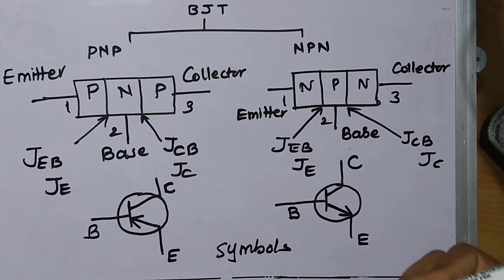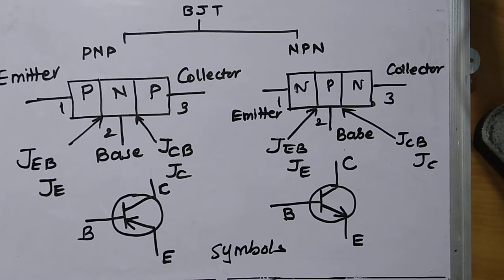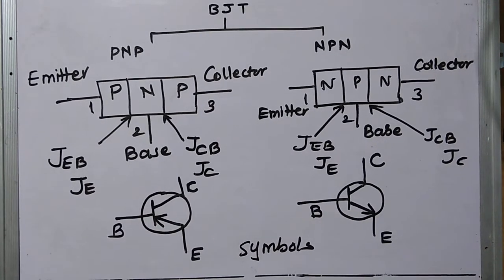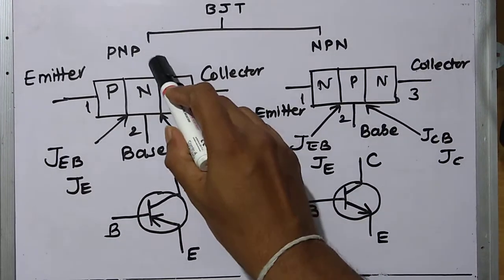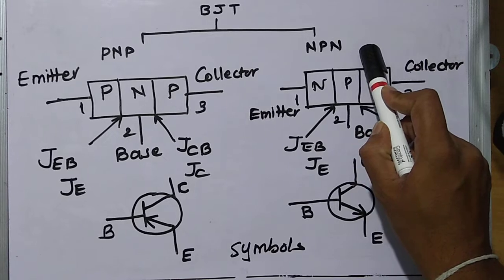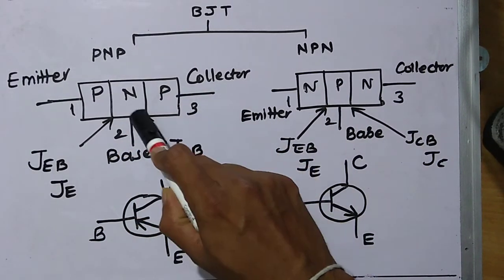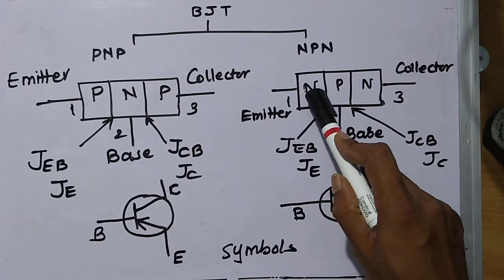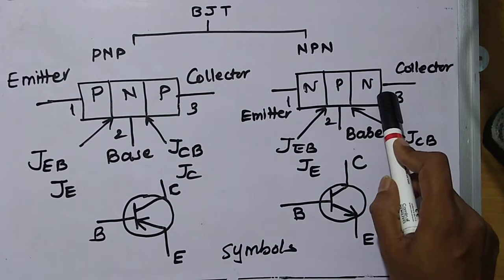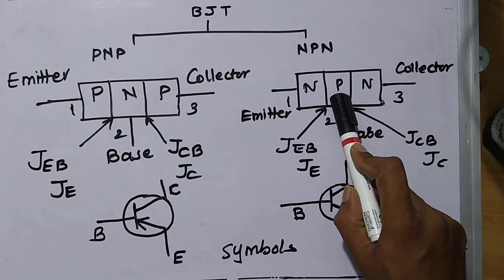So again I will summarize. Bipolar junction transistor, it is of two types, PNP, NPN. In PNP, two similar layers sandwich a dissimilar layer. In NPN, two similar N-type layers sandwich a P-type dissimilar material.